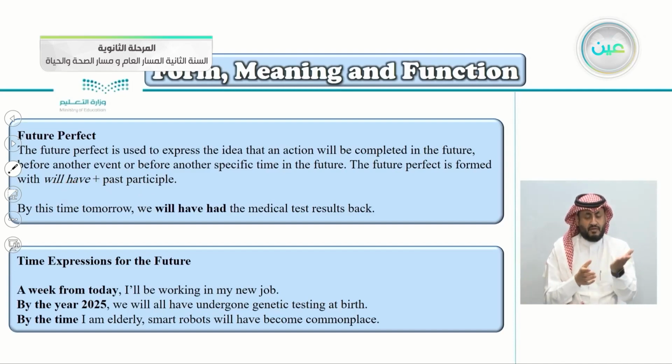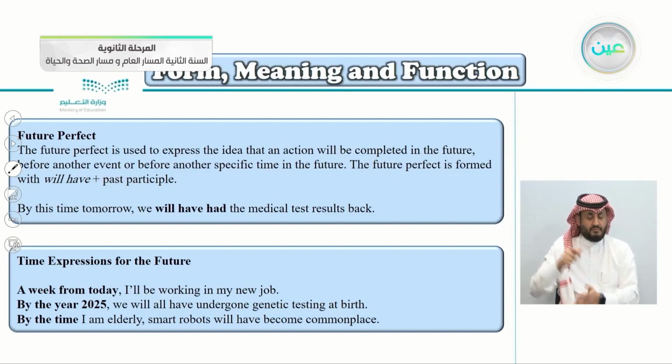So we have two things here. Again, the future perfect is used to tell the idea that an action will be completed, not like the progressive, where an action will be in progress in the future. No, the action here will be completed in the future before another action, or before another event, or before another specific time in the future. So we have two things to talk about in the future. What's the form? Will have plus the past participle.